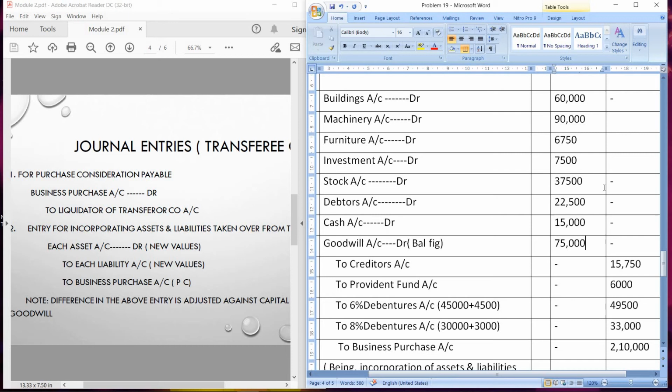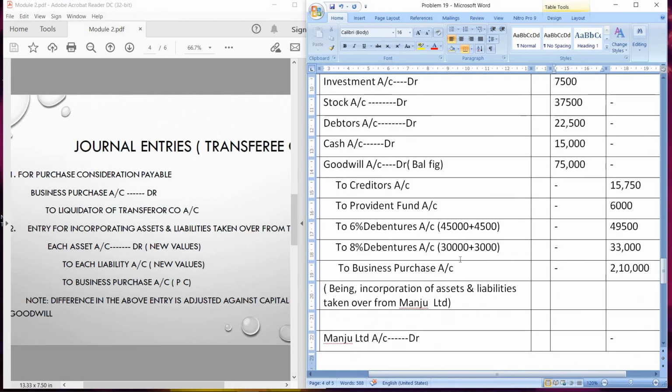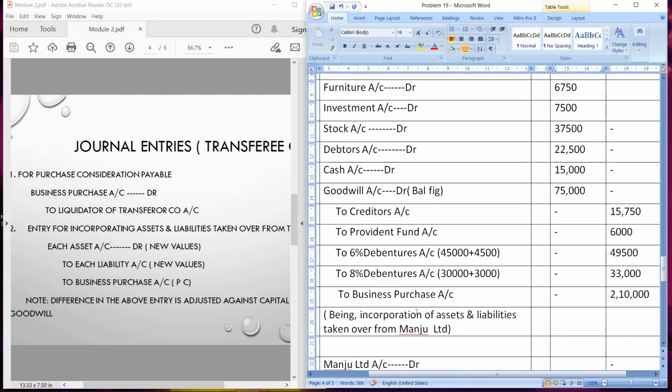That is the difference between the two entries. It is adjusted to goodwill account. Why goodwill account? Because the difference is on the debit side. If suppose the difference was on the credit side, then it would be to capital reserve account. I hope you have understood this entry. And narration being incorporation of assets and liabilities taken over from Manju Limited.